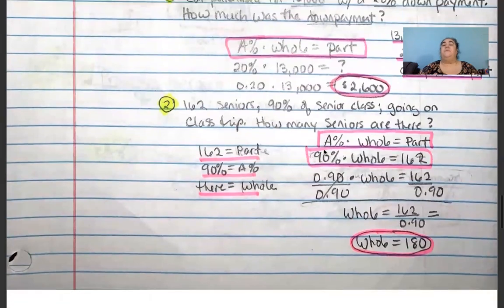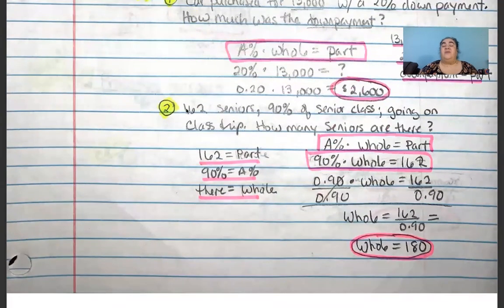Problem number 2 says that 162 seniors, which is 90% of the senior class, are going on the class trip. How many seniors are there at the school? In other words, how many total seniors are there? We know that only 162 are attending the class trip and that represents 90% of the senior class. We want to know what is the entirety of the senior class, right? How many seniors are there?